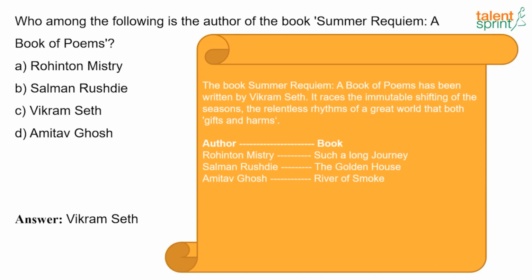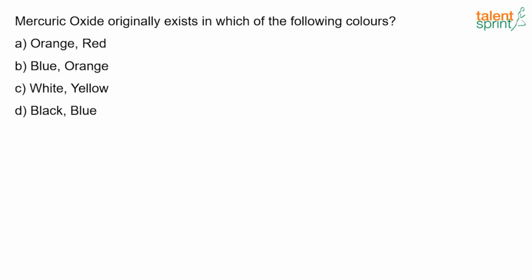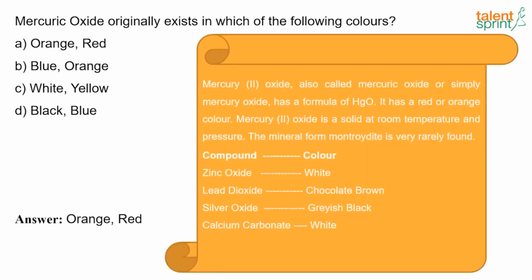Now the next question. Mercury oxide originally exists in which of the following colors? So what is the answer? It's orange and red. Mercury oxide, also called mercuric oxide or simply mercury oxide, has the formula HgO and it has a red and orange color.